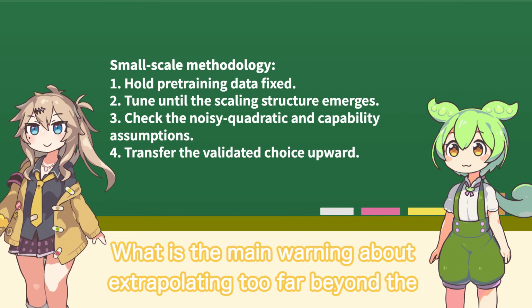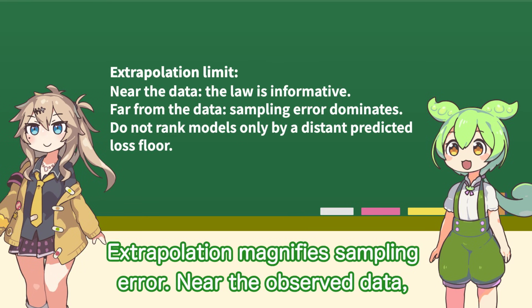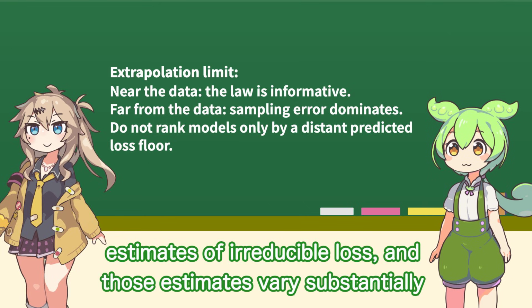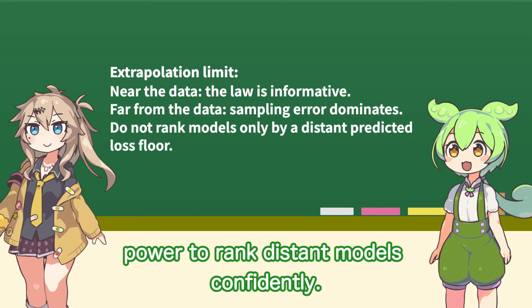What is the main warning about extrapolating far beyond the measured scales? Extrapolation magnifies sampling error. Near the observed data, independent scaling law fits agree well. Far away, they mostly compare estimates of irreducible loss, and those estimates vary substantially across samples. The law can exist without giving enough statistical power to rank distant models confidently.